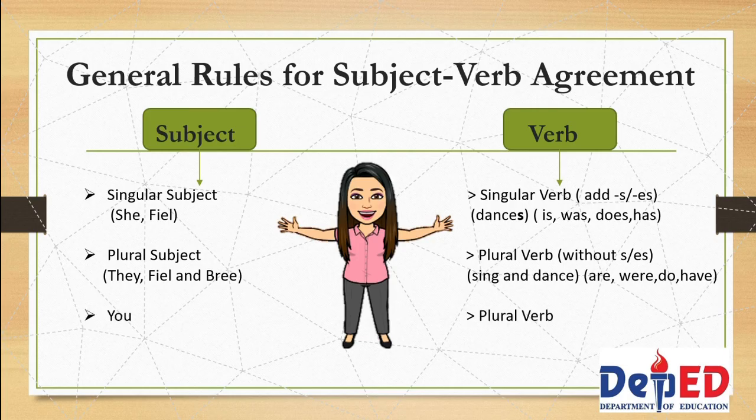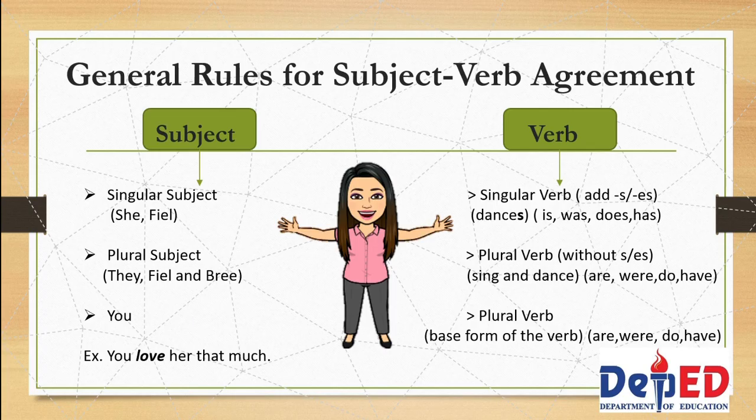The third one is when your subject is the pronoun you. Regardless of its count, whether you are referring to a singular or plural subject, the pronoun you always take the plural form of the verb. Remember that the plural form of the verb in action word is without s or es, or the so-called base form. And for helping verbs, you may use are, were, do, and have, for these are plural forms of verbs be. Let's have an example. You love her that much.